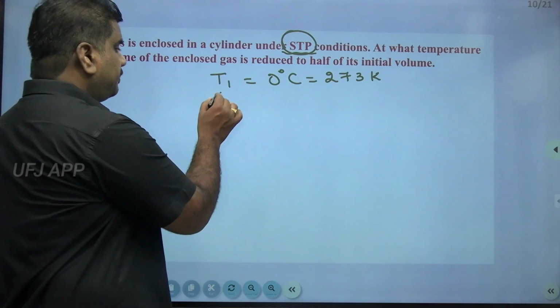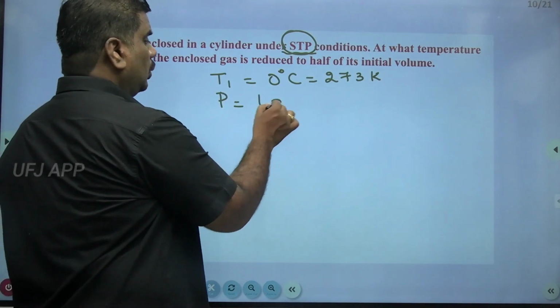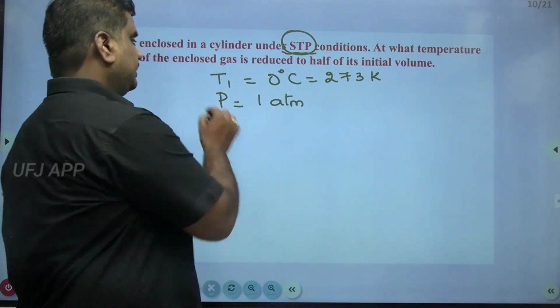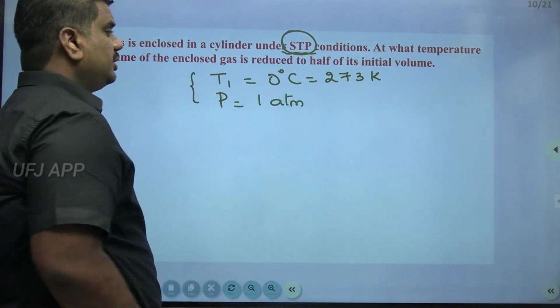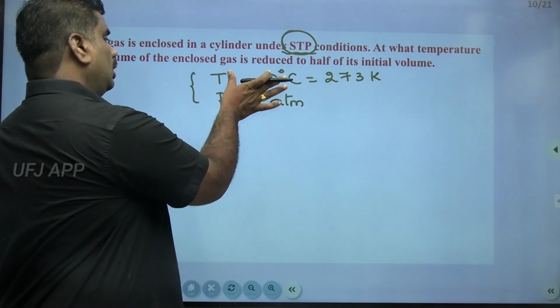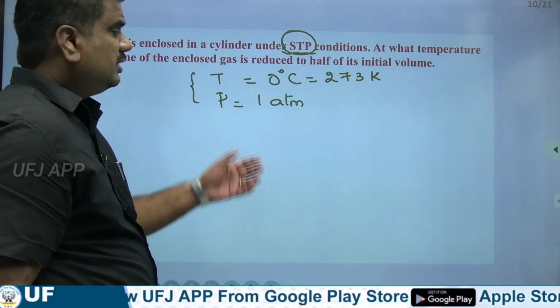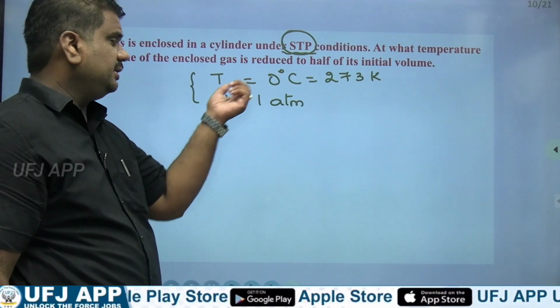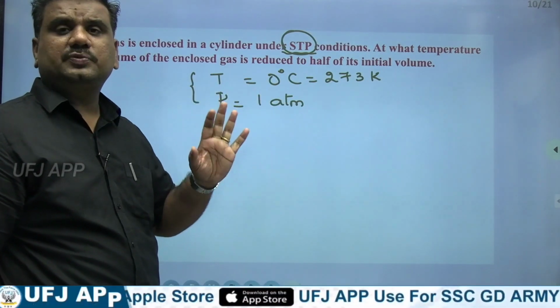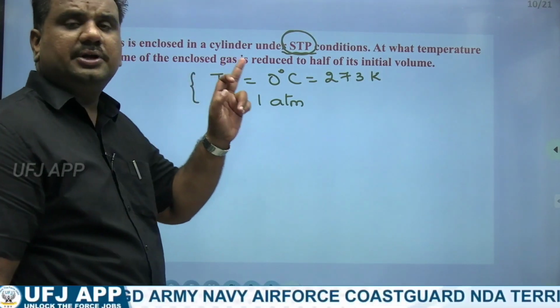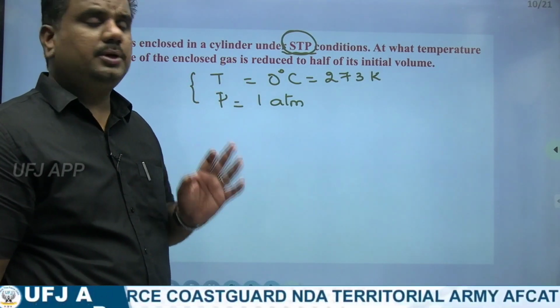At the same time, pressure is supposed to be 1 atmosphere. These are both basic conditions here. At STP conditions, the temperature and pressure values are always maintained as temperature 0 degrees centigrade, pressure 1 atmosphere. Now here in this particular case, the volume is reduced to half of the original volume, he said. That means